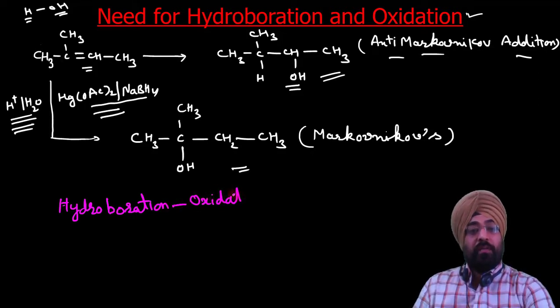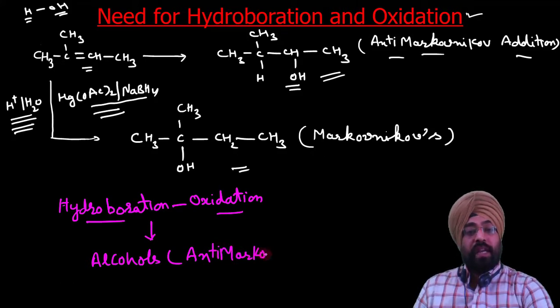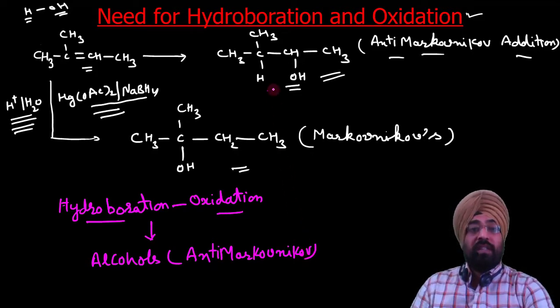In the first step, hydroboration takes place. In the second step, when we do oxidation, we get alcohols, and the orientation of the product is anti-Markovnikov. So if we have to synthesize this alcohol from the alkene, we need to do hydroboration and oxidation.